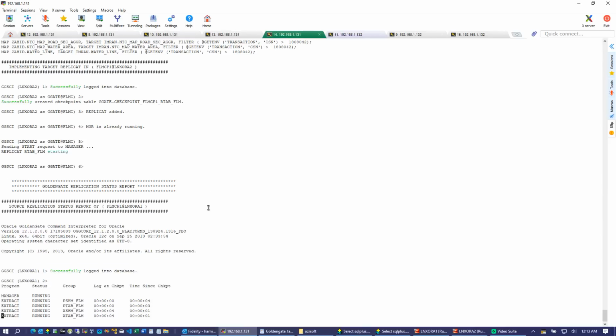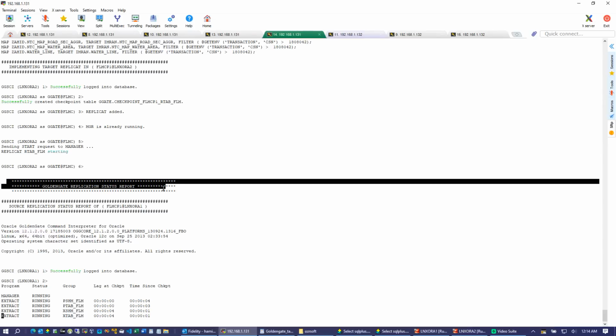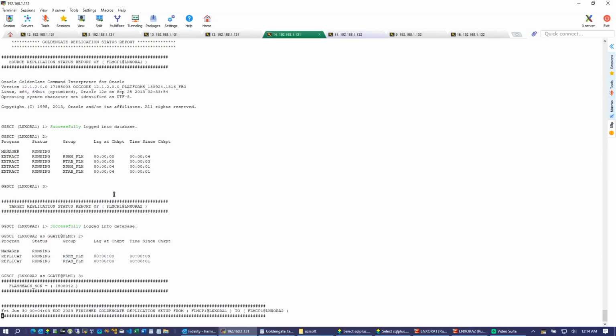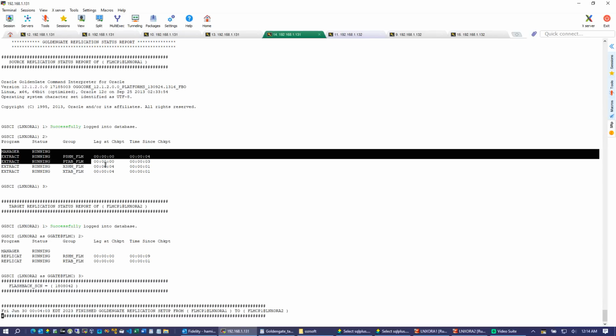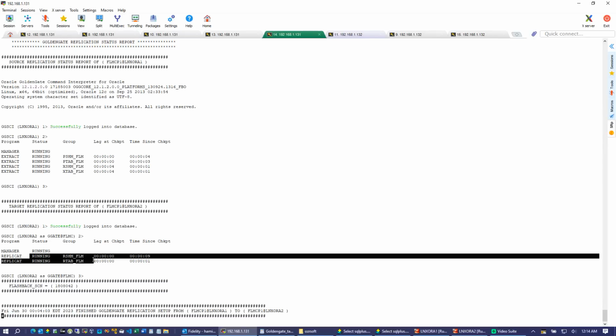Here, after setting up the GoldenGate application, it generates this report. The report shows that all the extract and pump processes are running, and all the replicate processes are running.